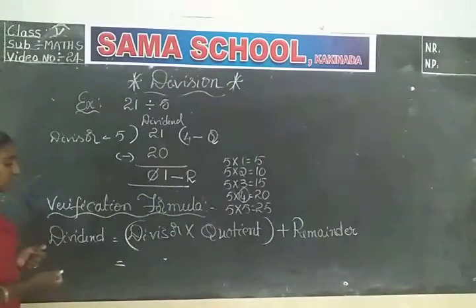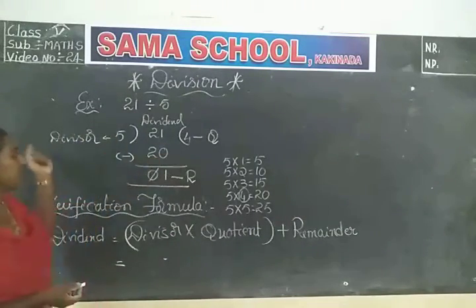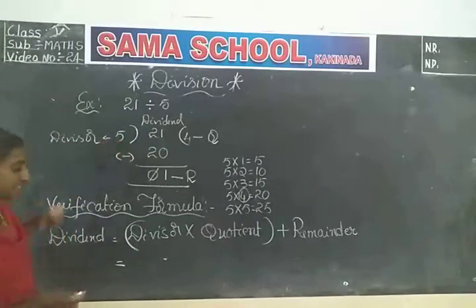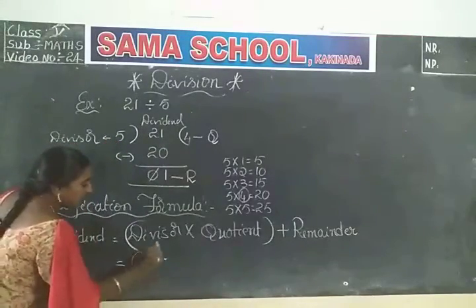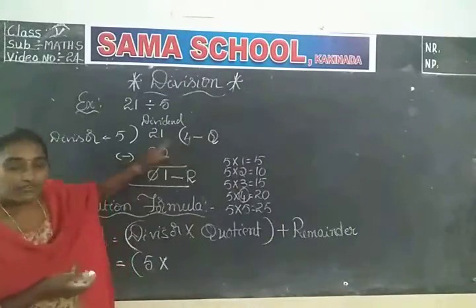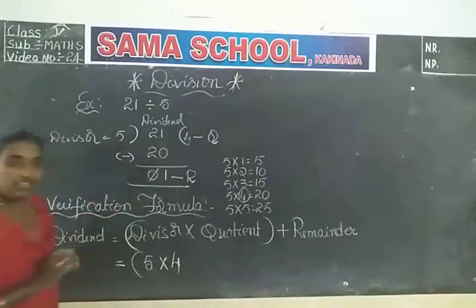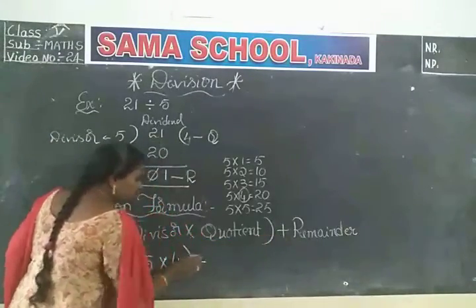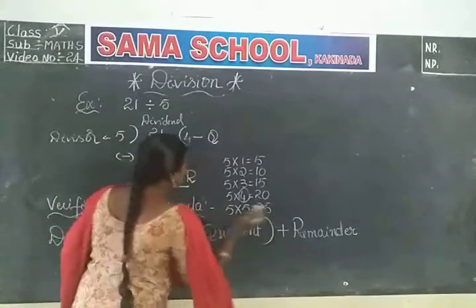Now we will check the answer. What is the divisor in the given division? This is the divisor. So the divisor is 5 into quotient. What is the quotient here? 4. The quotient is 4. Put them in brackets, close the bracket, and after that put the plus symbol and the remainder.